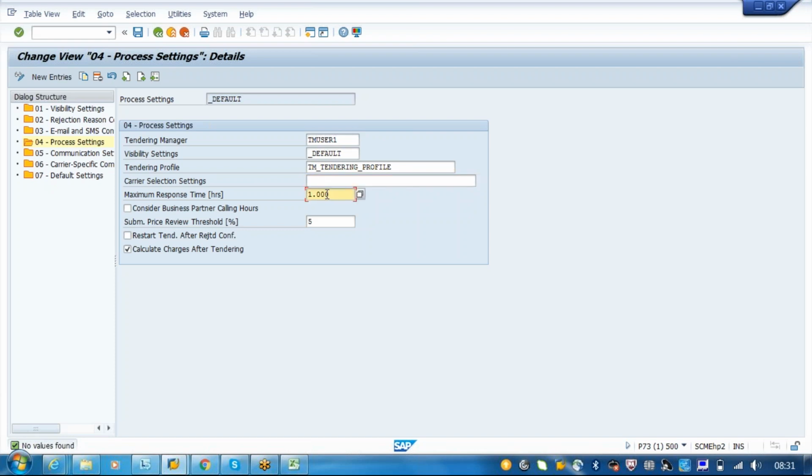So maximum time required, we are just putting as 1 hour, but normally it should be in minutes, because we cannot do it for 1 hour. Numeric value, I think it's 10 seconds if I put. Okay, it is taking hours only, but it should be 0.10.